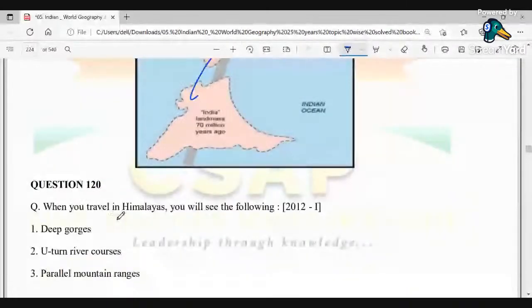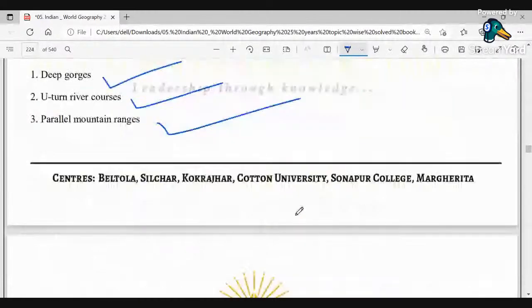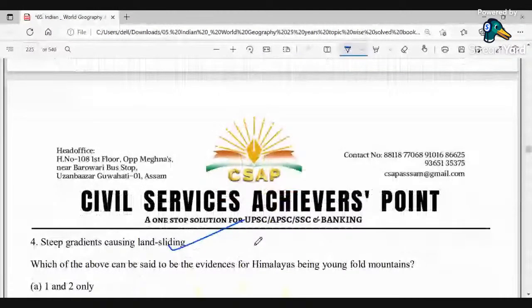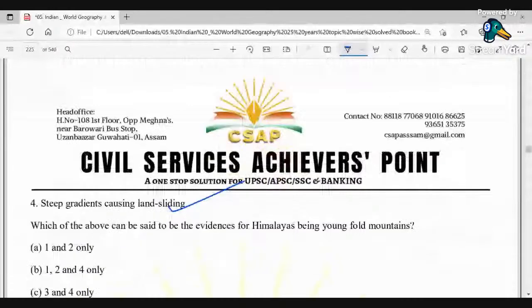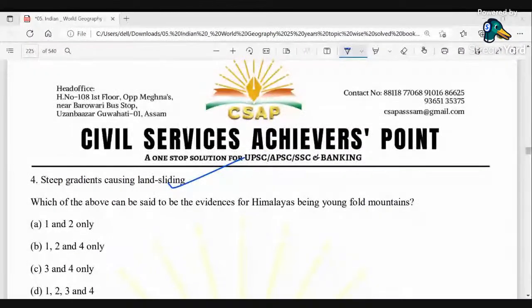What is seen? Deep gorges, U-turn river courses, parallel mountain ranges, steep gradients causing landsliding. Which of the above options given is or are correct with respect to the evidence of being young fold mountains? One of the options that you can see once you are going in the Himalayas. Here the correct option is D, that is 1, 2, 3, 4.